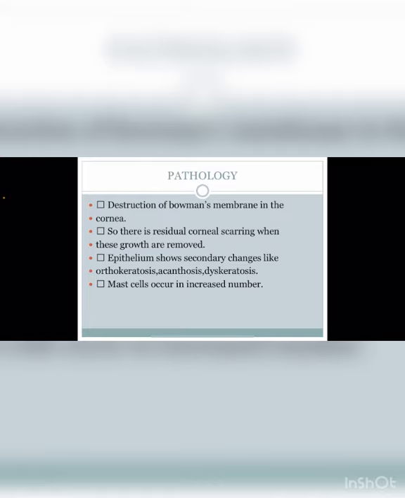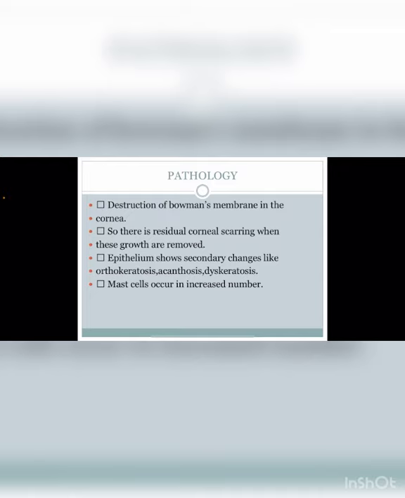So as much as possible we have to remove this growth very early, because when we don't remove it early, this fibrovascular connective tissue will also damage the Bowman's membrane and the superficial stroma. And when there is damage to the Bowman's membrane and the superficial stroma, a corneal opacity will remain in the eye after the removal of the pterygium.